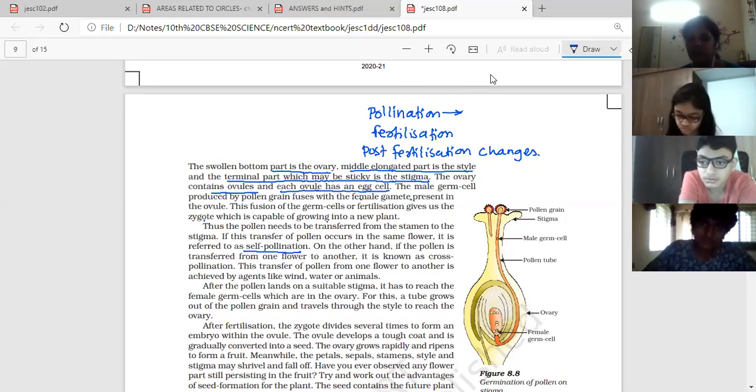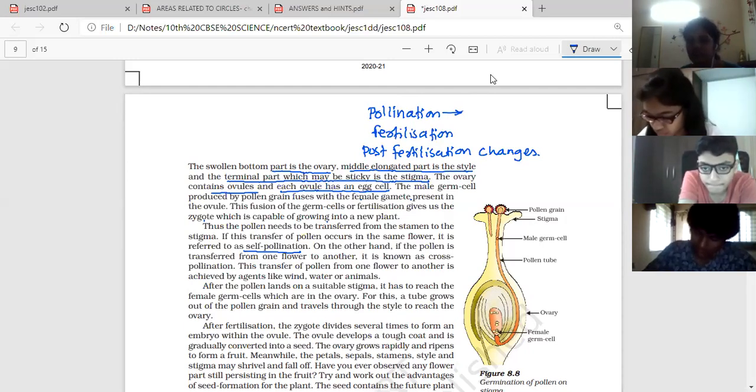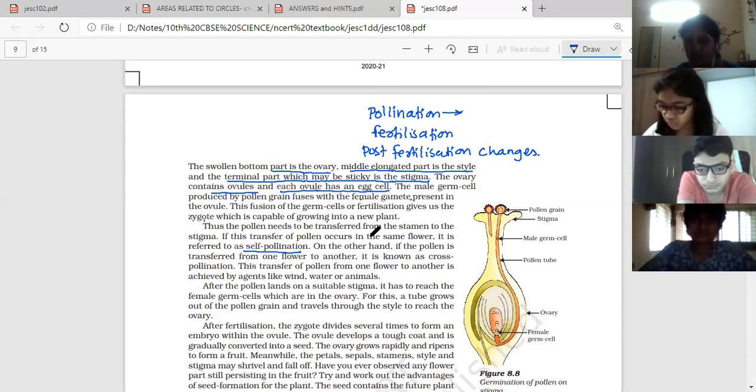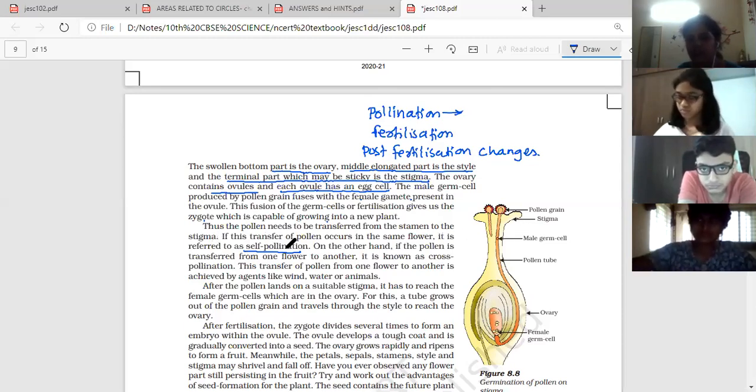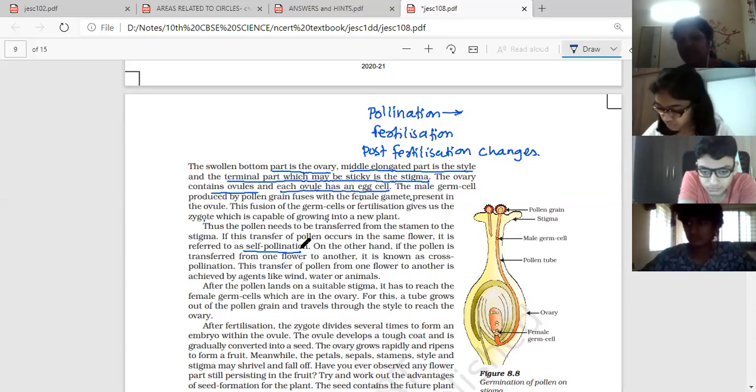Yeah, stamen to stigma. The process of transferring pollens from anther to stigma is called pollination, which can be done by different agents like wind, that is air, water, insects, birds. Okay. Now, if this transfer of pollen occurs in the same flower, it is known as self-pollination. The pollen grains transferred from anther to stigma of the same plant is called self-pollination.